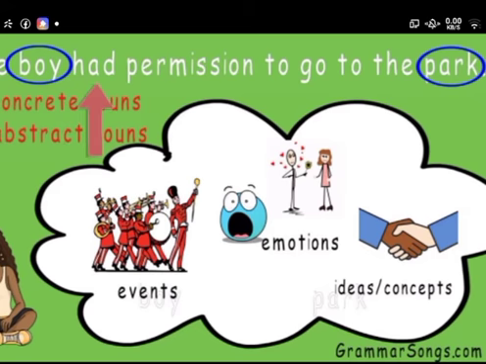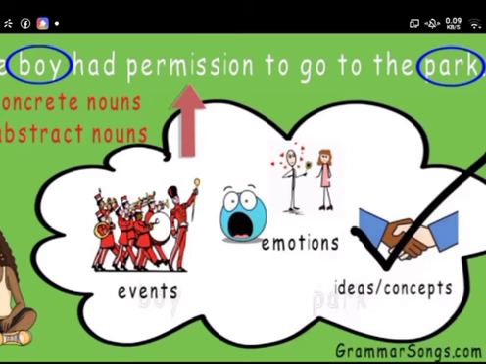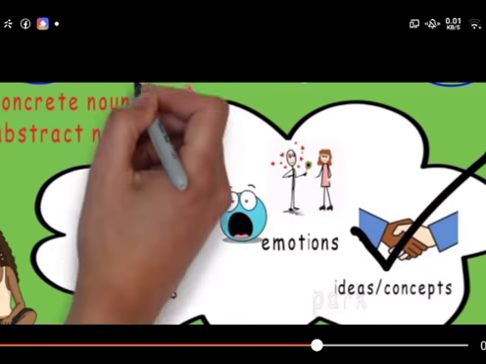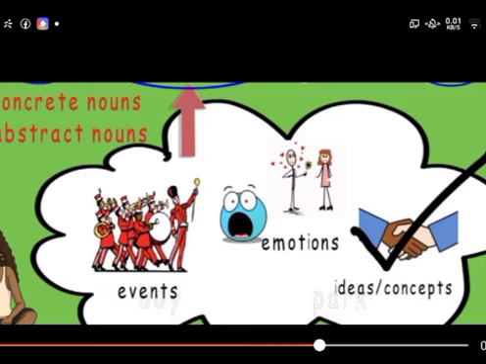No. Is had an event, emotion, or concept? No. Is permission an event, emotion, or concept? Permission is an idea or concept. It's a thing needed to be permitted to engage in an activity or pursue an ambition, like going to the park. And a thing is a noun, so we should circle permission.